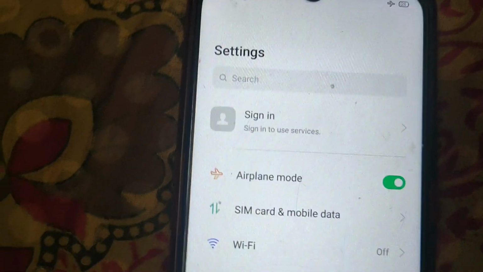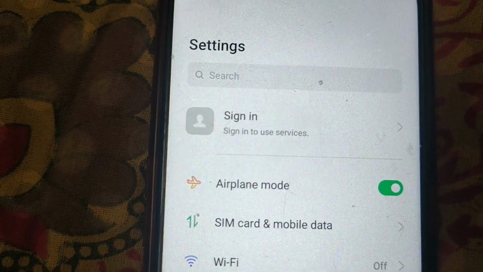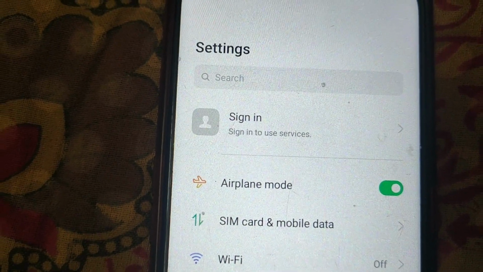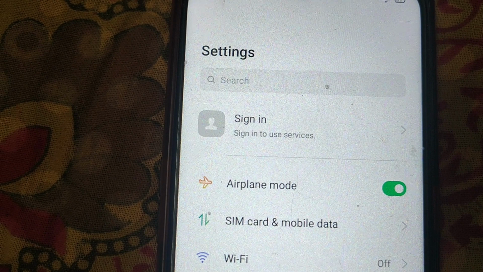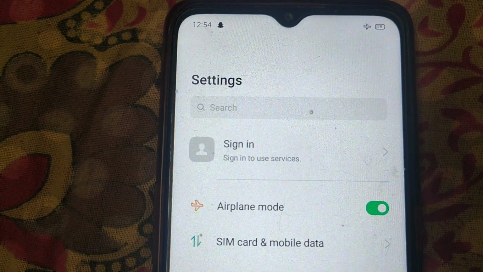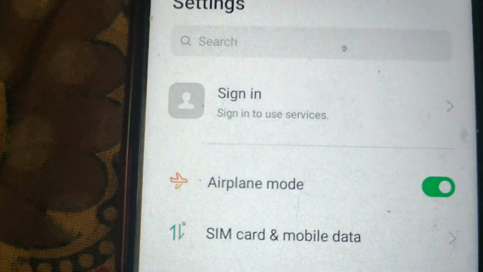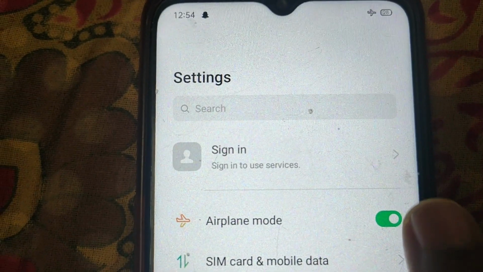Now make sure once you turn on airplane mode, internet connection will be disabled and you are not able to take call or dial the call. And once you need to turn off airplane mode, so just make it off.